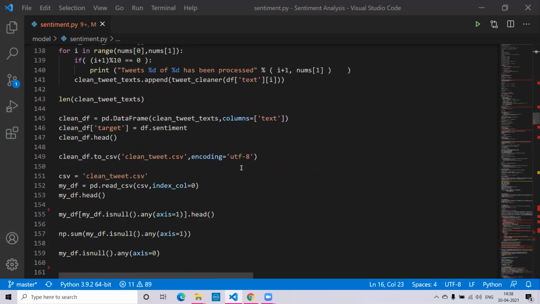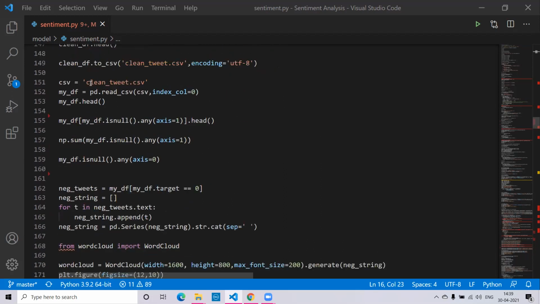After the whole tweets have been cleaned of hashtags, mentions, and everything, now we are creating a new CSV file called clean_tweets.csv, where we will store all the clean data set. So over here, we have given clean_df.to_csv, clean_tweet.csv. This function will basically help store all the clean data into the new file.